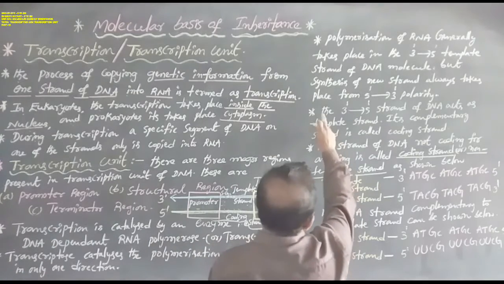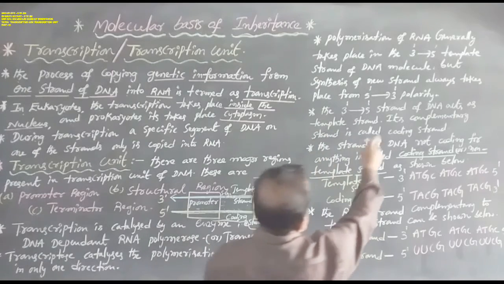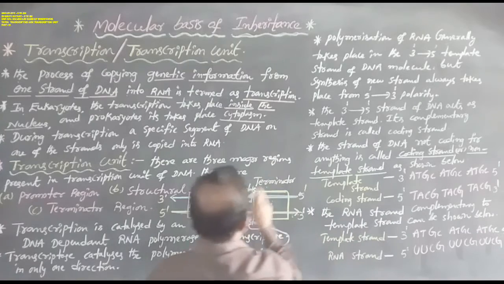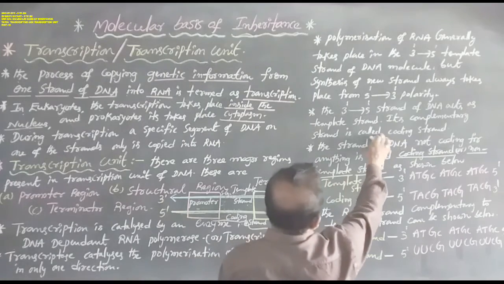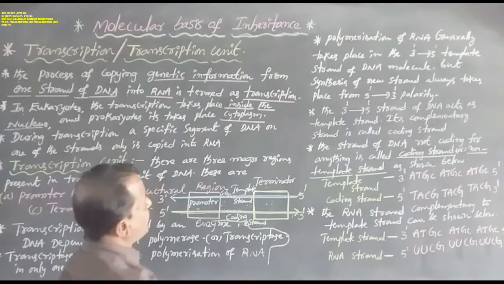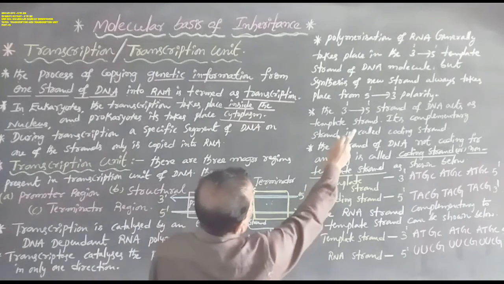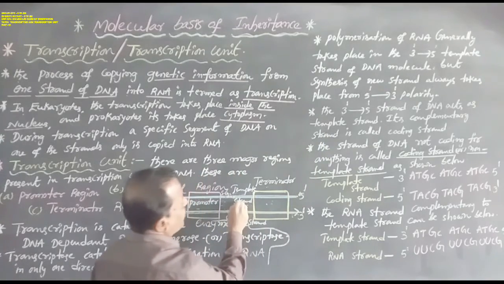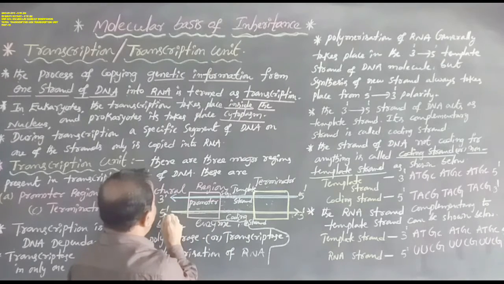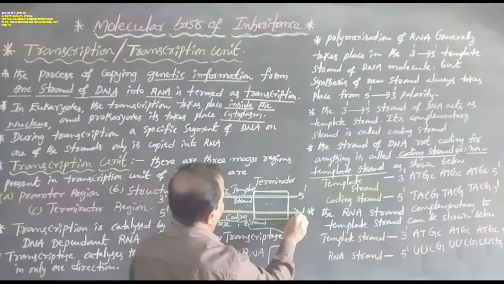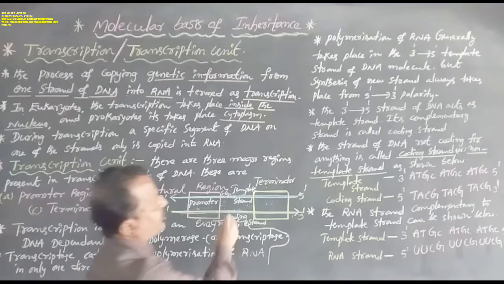Okay now? The 3' towards 5' strand of DNA acts as the template strand. Its complementary strand is called the coding strand. So the 3' towards 5' polarity strand of DNA acts as the template strand, and this is its complementary strand, which always has 5' towards 3' polarity. This complementary strand is also called the coding strand.